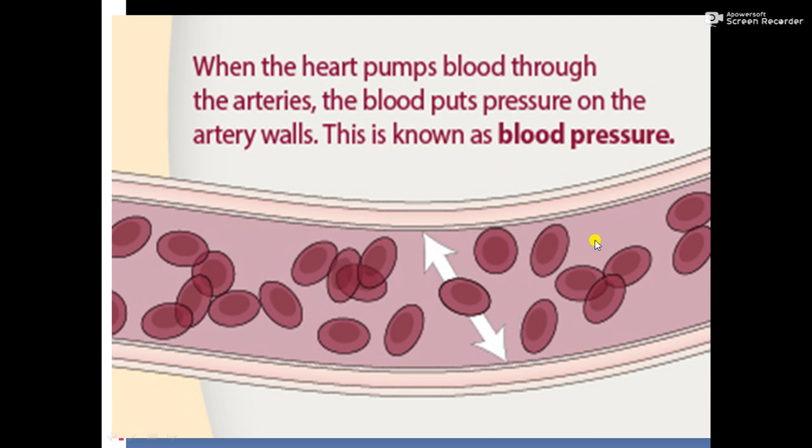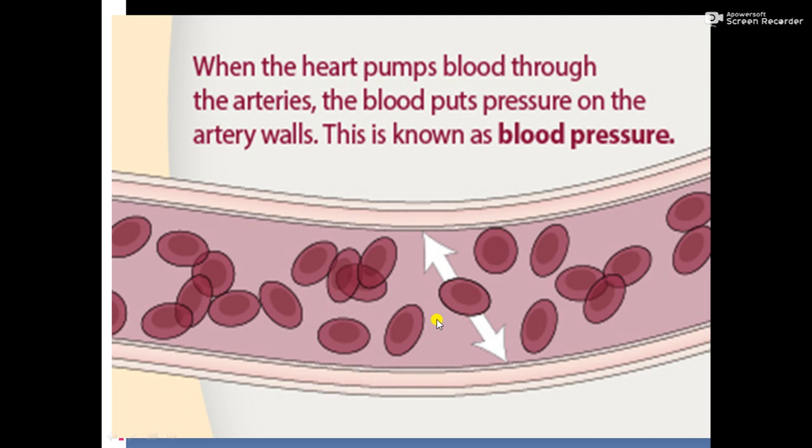See, this is a part of the artery, and inside the artery the blood is there, and when the ventricles pump the blood, it exerts pressure on the artery wall. As liquids exert pressure, blood is a fluid, so it exerts pressure on the wall. It is called blood pressure.